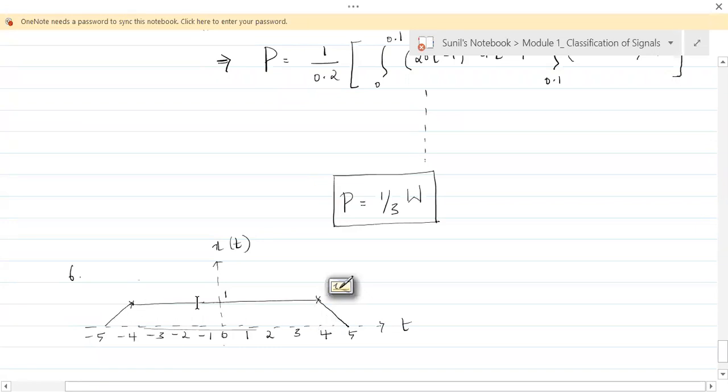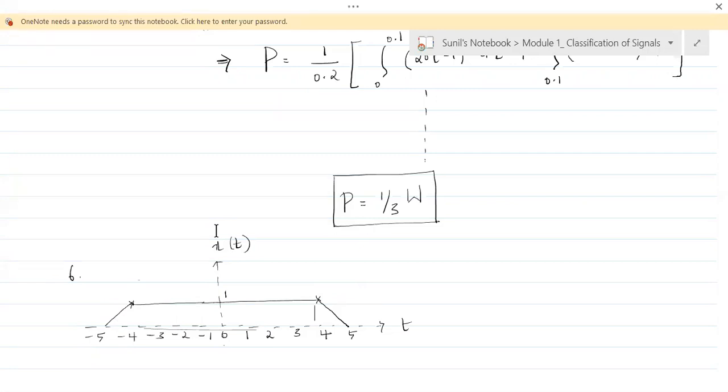So there are 3 parts in this given signal. Now, seeing this signal, can you tell me whether this is a power signal or an energy signal? Anybody? Power or energy?